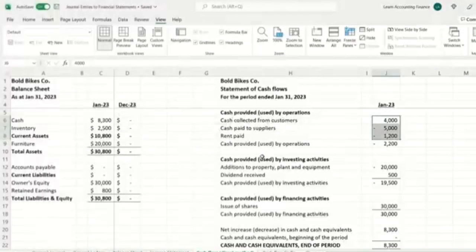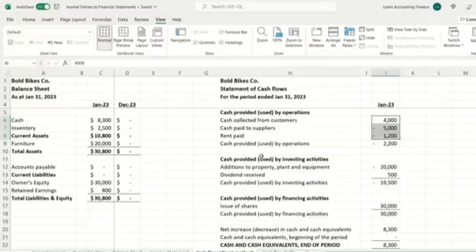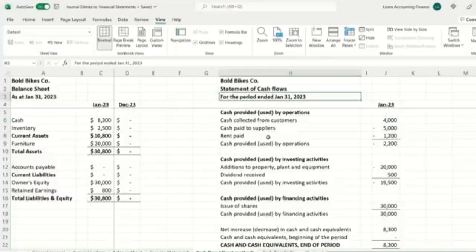Now let's look at the cash flow statement. So again, we are only using the 9 accounting entries that we practiced together, or we learned together. So these are again very simple financial statements. In reality, the financial statements are a little more complex with a lot more transactions. First point, the statement of cash flow is similar to the income statement. It is for a period and not a given point in time like the balance sheet.